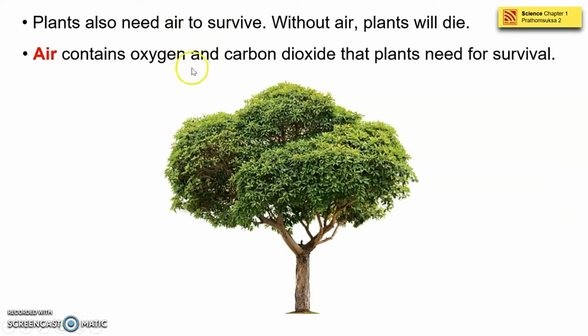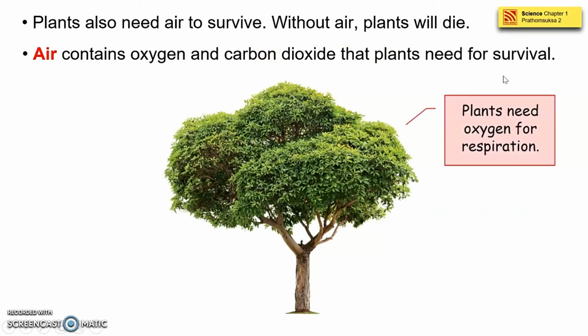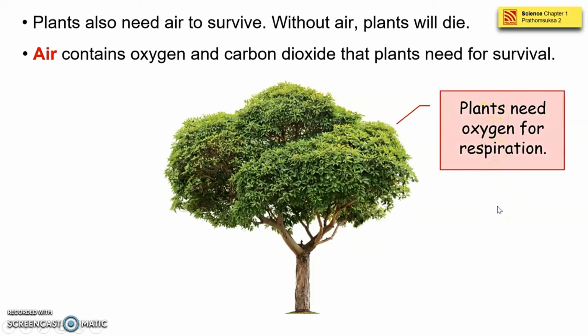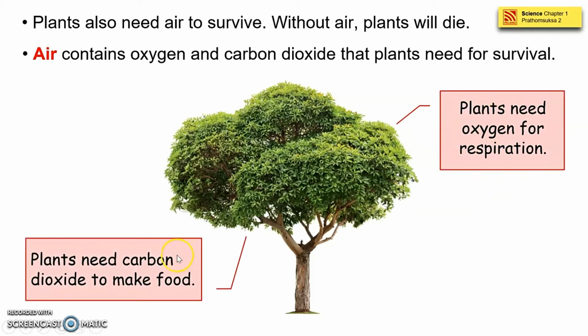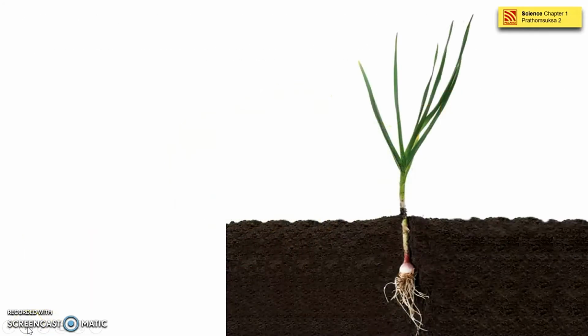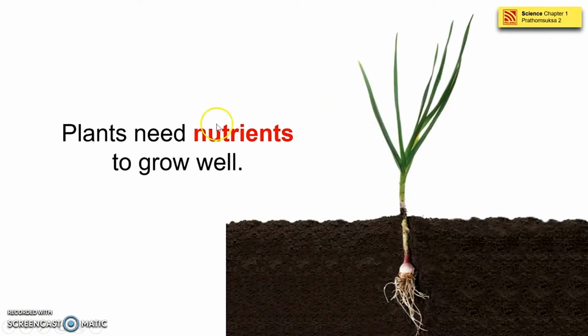Air contains oxygen and carbon dioxide that plants need for survival. Plants need oxygen for respiration, and plants need carbon dioxide to make food. So, these are the essential part of the plants. They need air, water, and sunlight. So, this is vital for the plants. Now in here we have a diagram about plants need nutrients to grow well. One is air, water, sunlight, and nutrients.